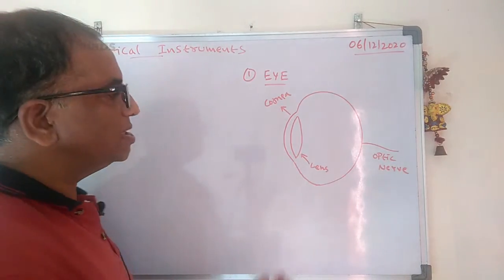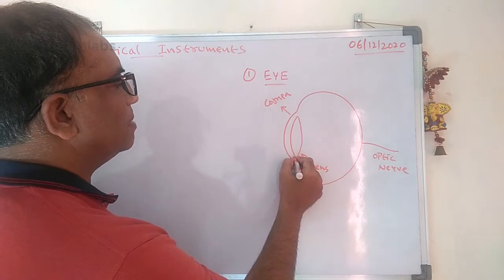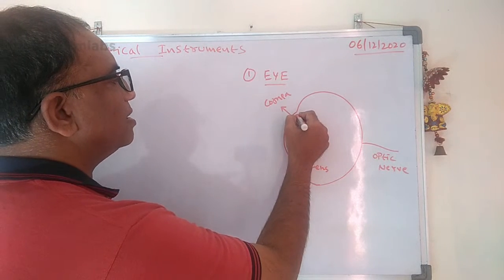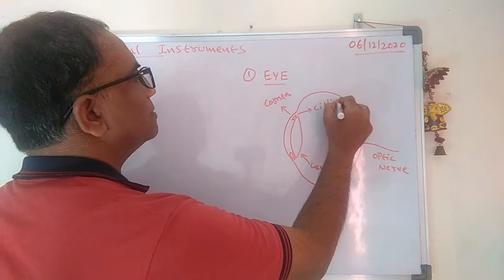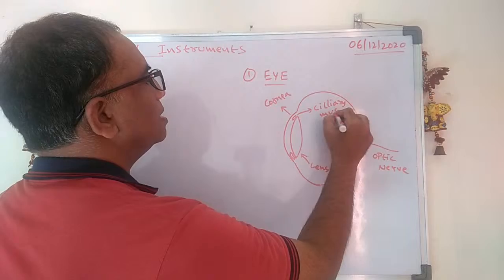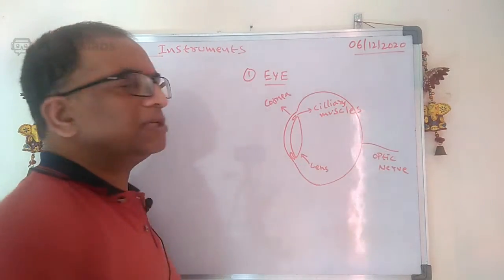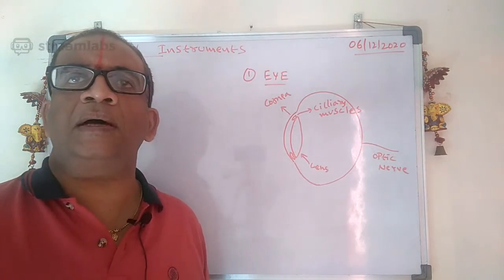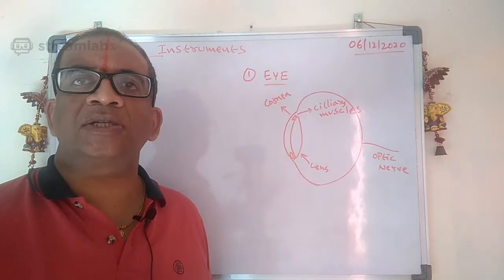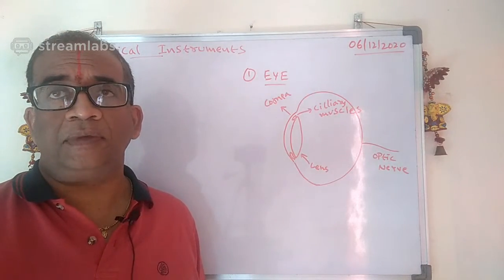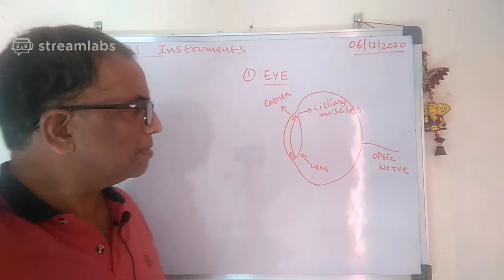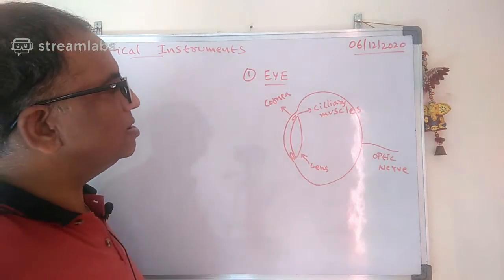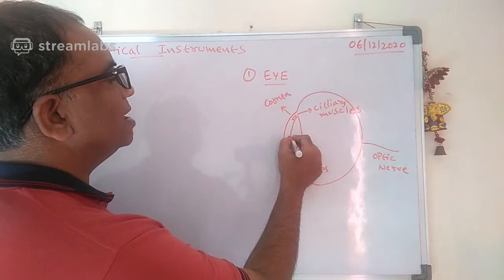Apart from this, see carefully here, it has the ciliary muscles. What do these ciliary muscles do? They help in contraction and expansion, changing the focal length of the eye. That process is known as accommodation. That we'll discuss later.